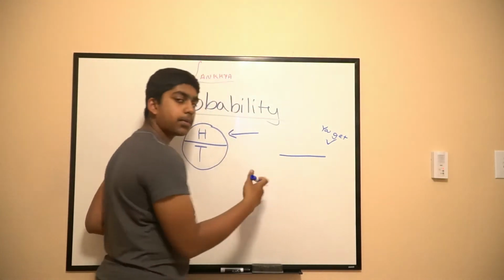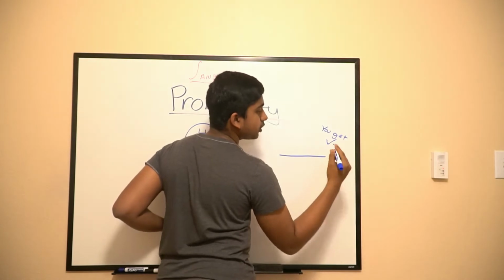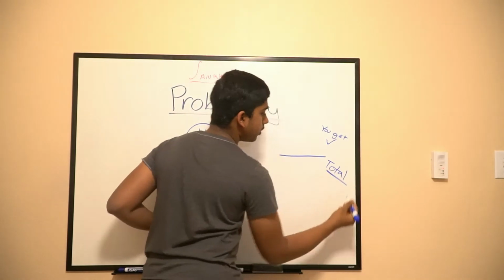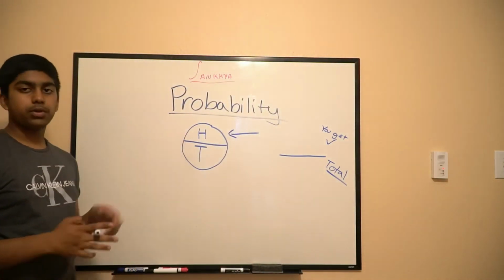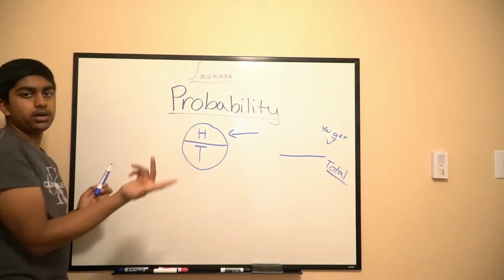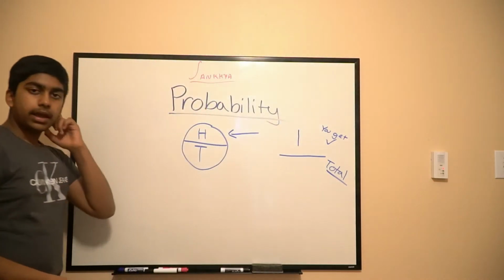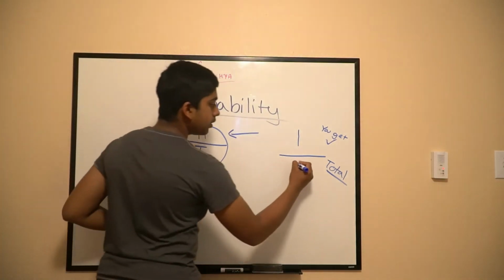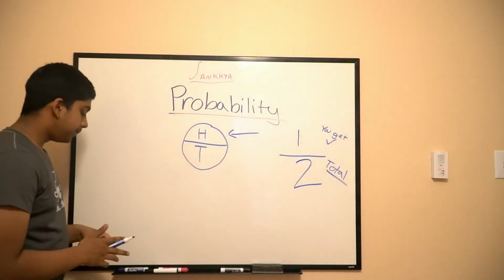And then the number on the bottom is the total number of chances, the total possibilities. Okay? So in this case, you want heads. How many chances are there of you getting heads? 1, because there's only one side that's heads. So 1 on the top. And what are the total possibilities? There's heads and there's tails. So that's 2. So 1/2 is the probability for this case.